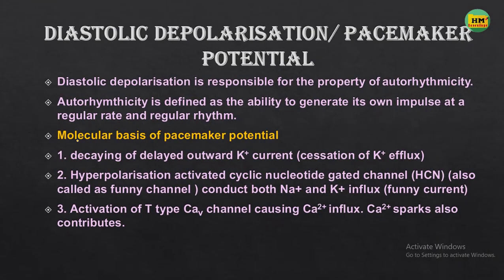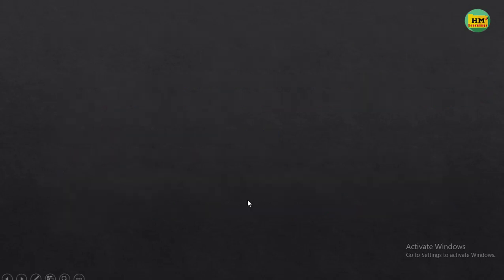The molecular basis, I have already explained to you, the 3 channels. Because of this diastolic depolarization, the automaticity property is present in the pacemaker cells, because it helps the cell depolarize on its own, so it doesn't need any external stimulus.